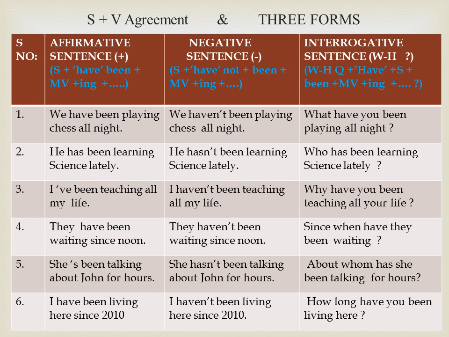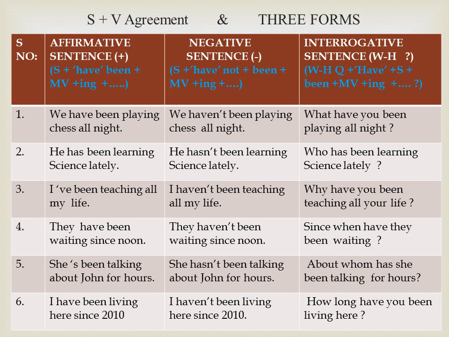We have been playing chess all night. He has been learning science lately. He is subject, has and been are auxiliary verbs. Learn is main verb in ing form. Science is object, lately is adverb. I have been teaching all my life. Here, have is used in contracted form.